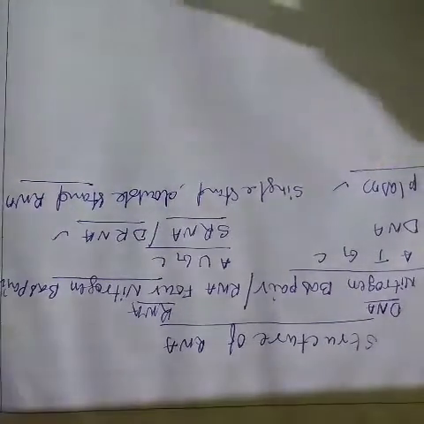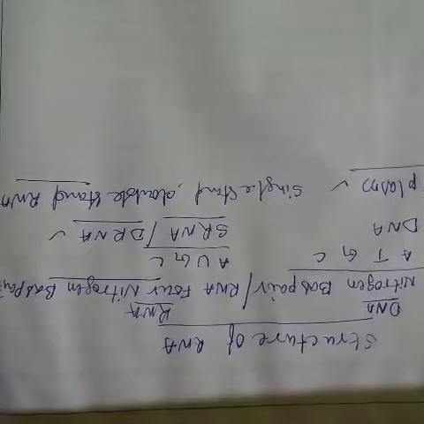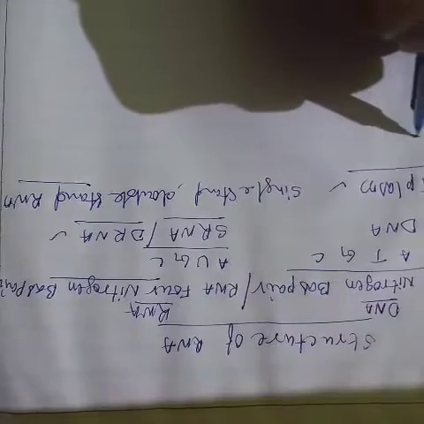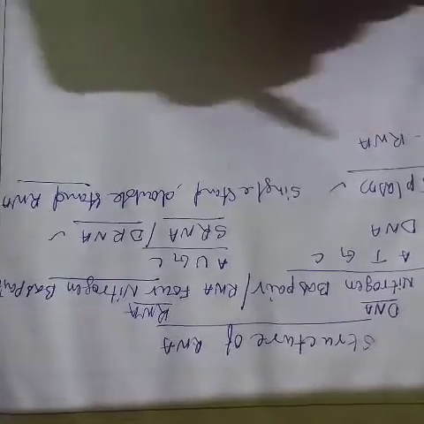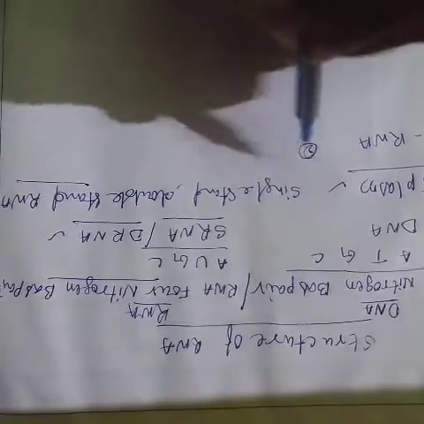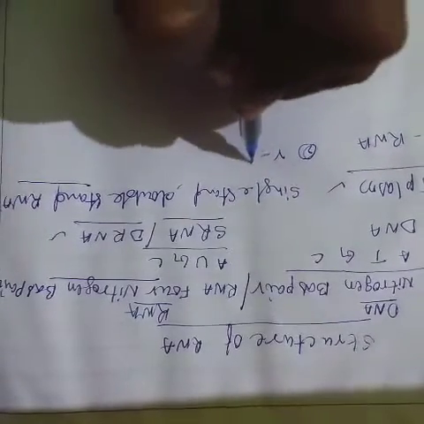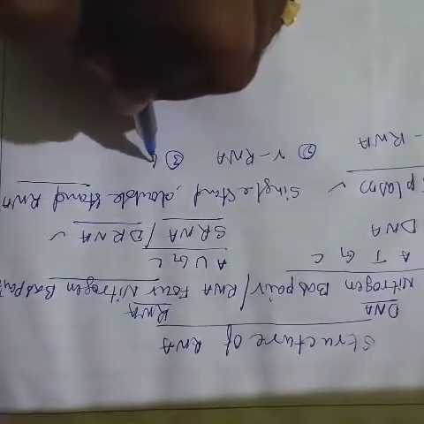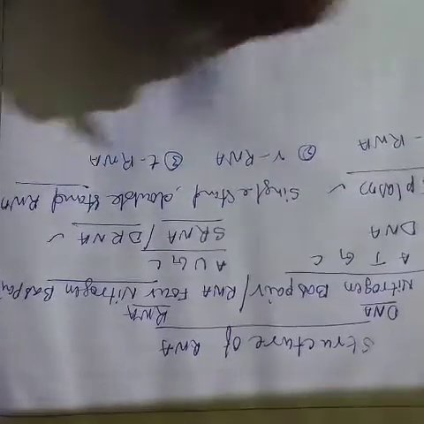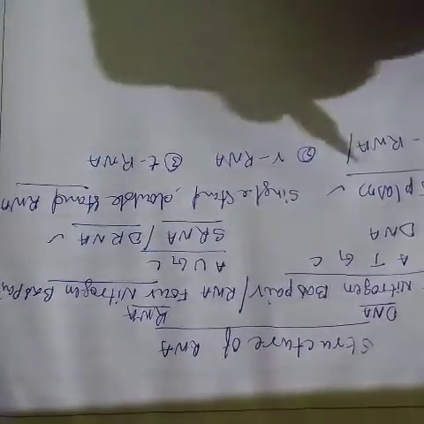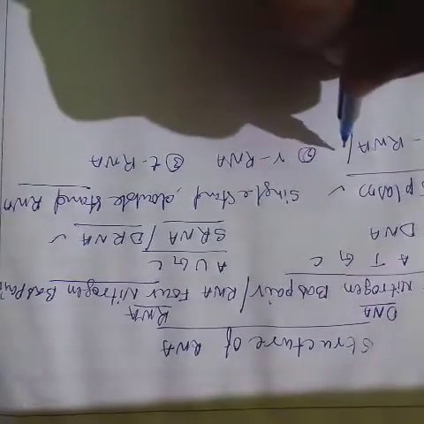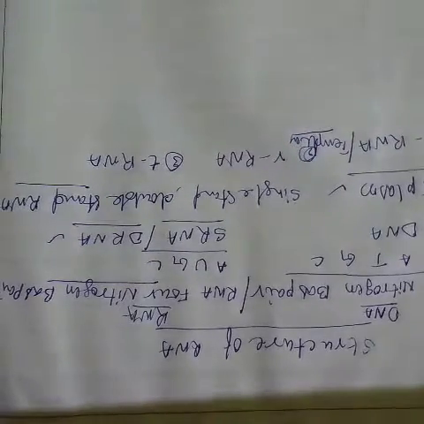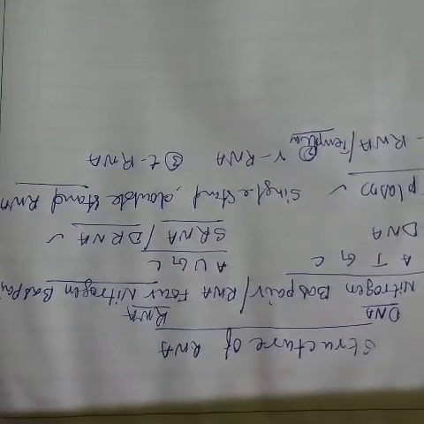So the RNA molecule has 3 types. The first one is mRNA, the second one is rRNA, the third one is tRNA. mRNA is also called messenger RNA or template RNA.